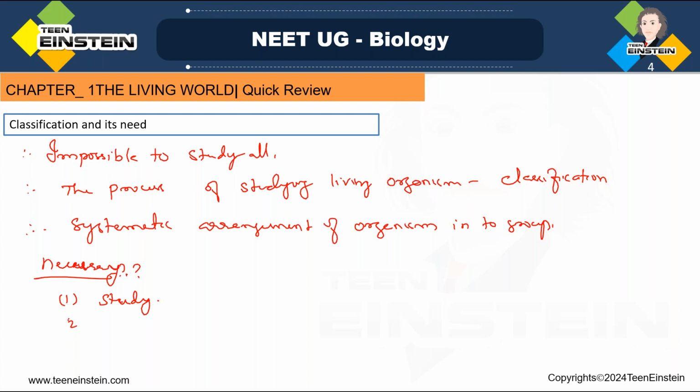Then for the knowledge of adaptation. First, we make classes to study different groups of organisms. Instead of studying each and every organism, we can make groups. Then we can study the similar and dissimilar features among organisms, so we can make comparative studies. Then we can learn the sequence of evolution.